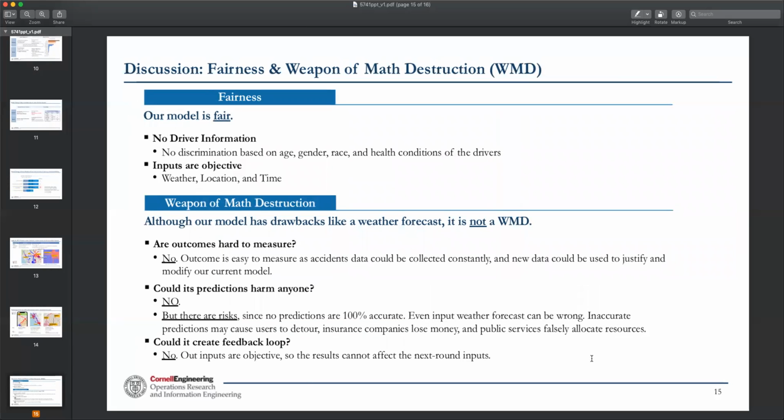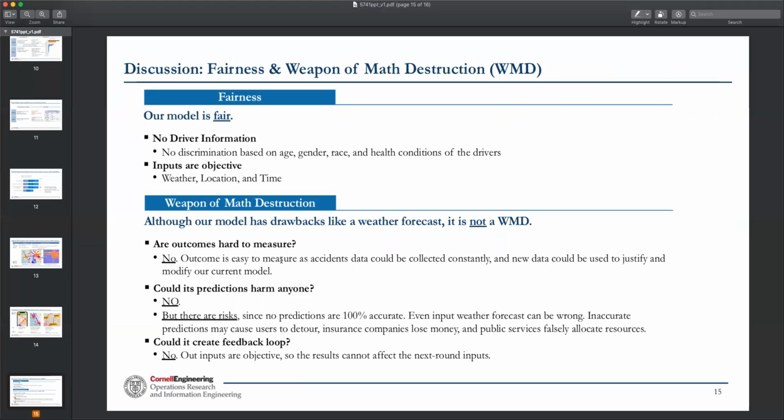And now, as we consider limits and fairness of our model, we concluded that our model is objective and fair. For the fairness, since our dataset contains no driver information, there will be no discrimination based on age, gender, race, or health conditions. Moreover, all of our features like weather, locations, or time are very objective, so our model is pretty fair.